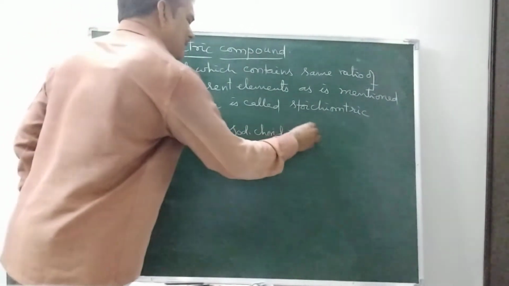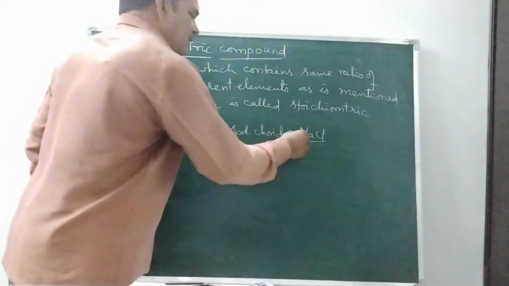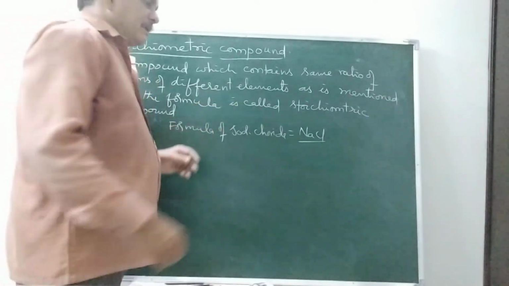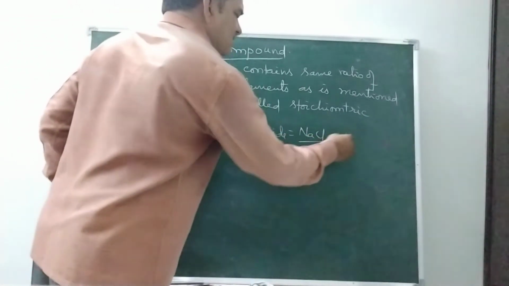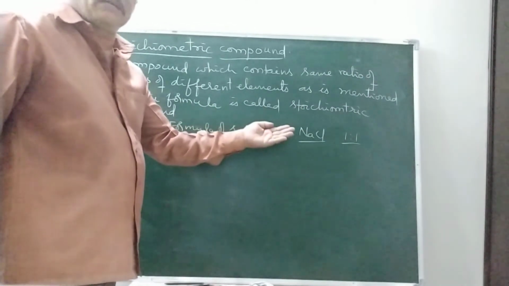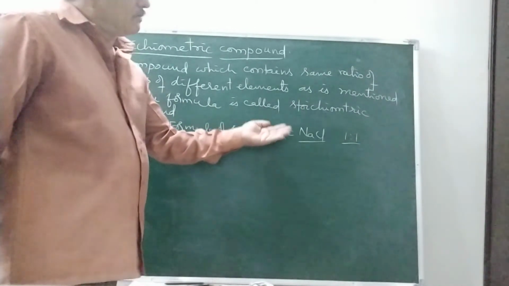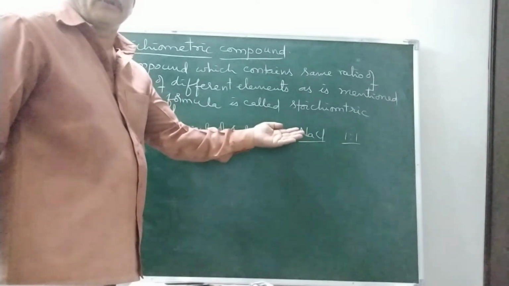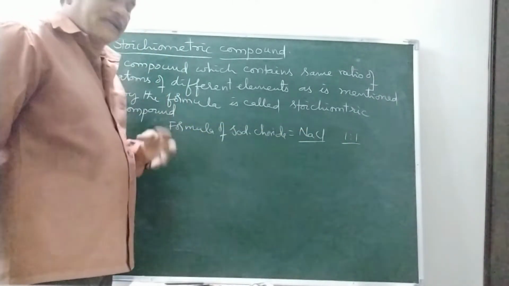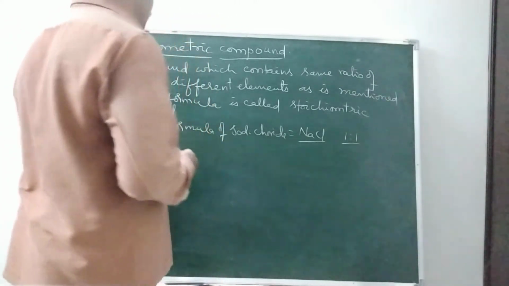That means in the formula one Na and one Cl is present. That means the ions of Na+ and Cl- will be in 1:1 ratio. If 5 Na+ ions are present, 5 Cl- ions should be present. Then it is called a stoichiometric compound. So that is about stoichiometric compound.